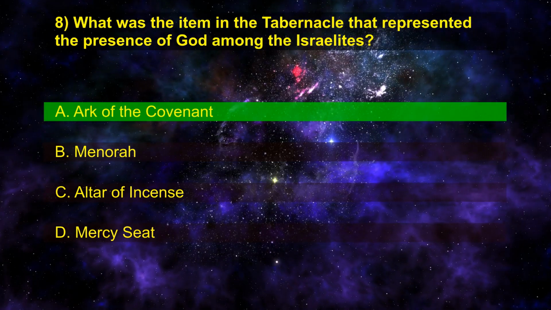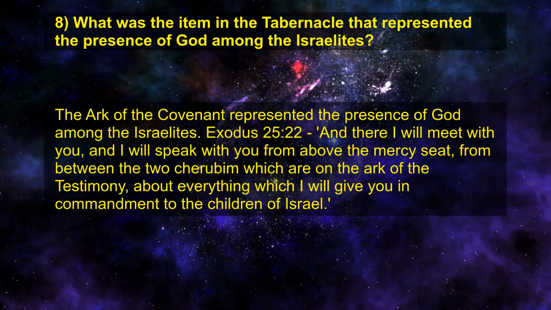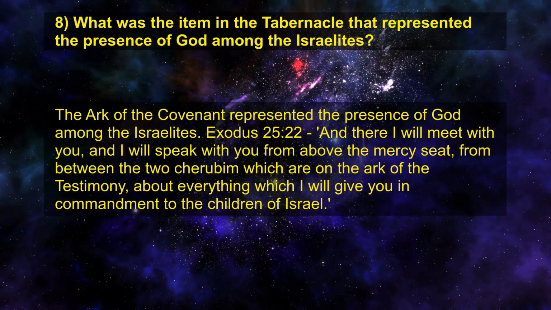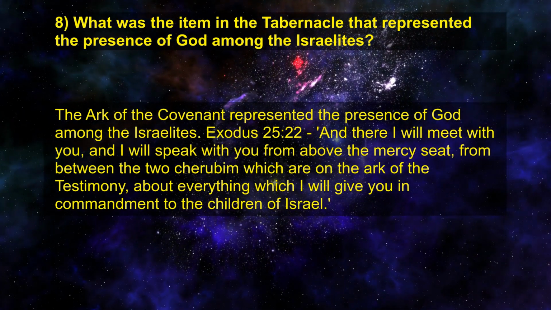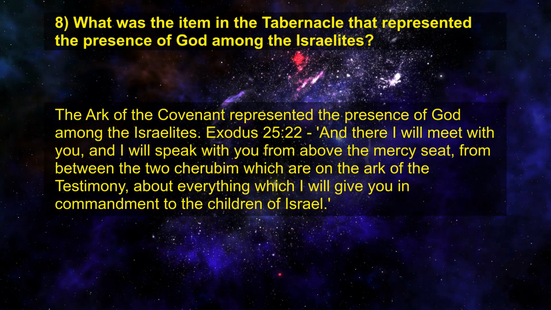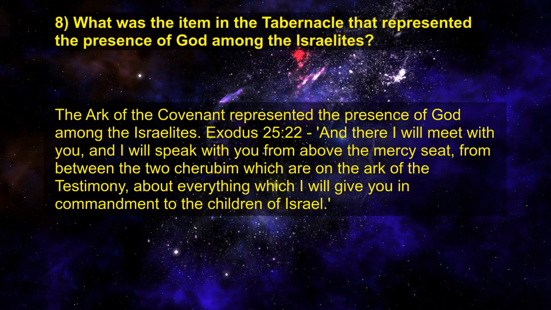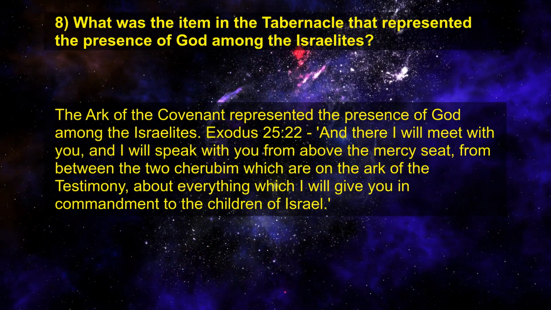Right answer is A. Ark of the Covenant. The Ark of the Covenant represented the presence of God among the Israelites. Exodus chapter 25 verse 22, And there I will meet with you, and I will speak with you from above the mercy seat, from between the two cherubim which are on the ark of the testimony, about everything which I will give you in commandment to the children of Israel.